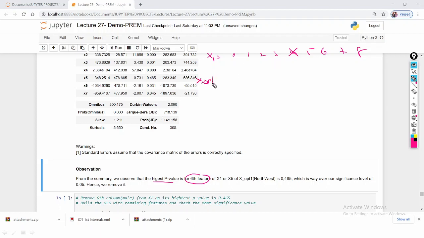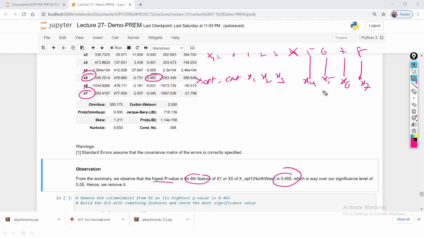here in the x_opt values, this is the constant, this is x1, x2, x3, this is x4, and this is x5, x6, x7. That's why this is x7. So which feature are we going to remove here? 0.465, which means x5. But this x5 feature is in the x1 column, what is its number? 6th. So what is the 6th feature here? Northwest. So northwest is the feature we are going to remove.